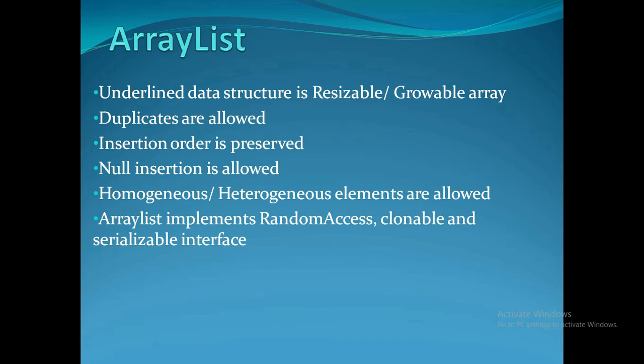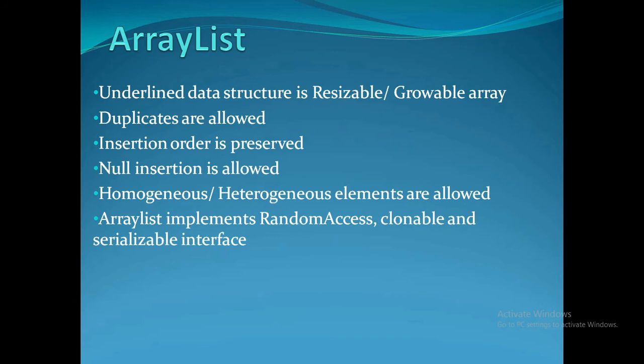So RandomAccess means if any class is implementing RandomAccess, that means any element from this collection can be retrieved randomly. As I earlier said, list has the index, so by using index, we can randomly access any element. This is only available because ArrayList implements the RandomAccess interface.